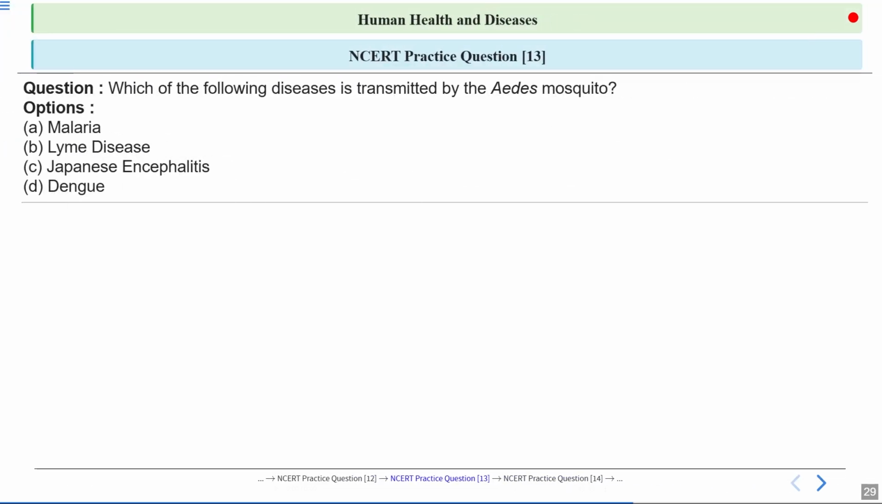The next question is, which of the following diseases is transmitted by the Aedes mosquito? So you have the options here: malaria, Lyme disease, Japanese encephalitis, and dengue. What will be the correct answer?